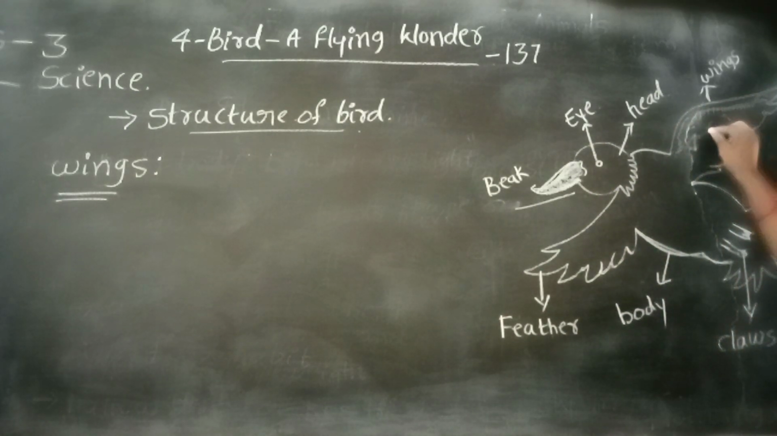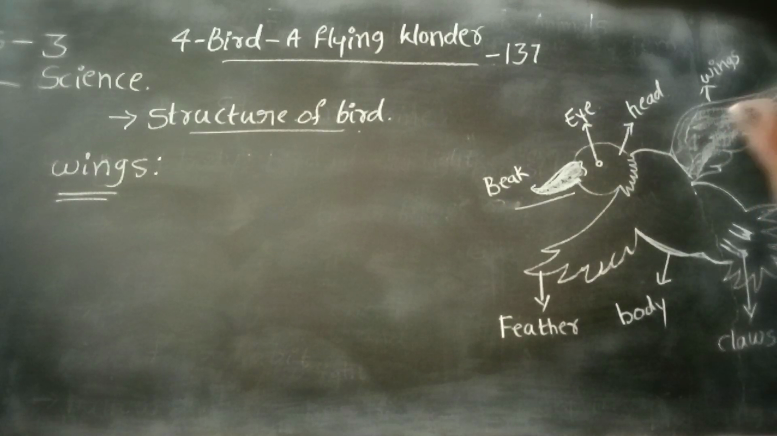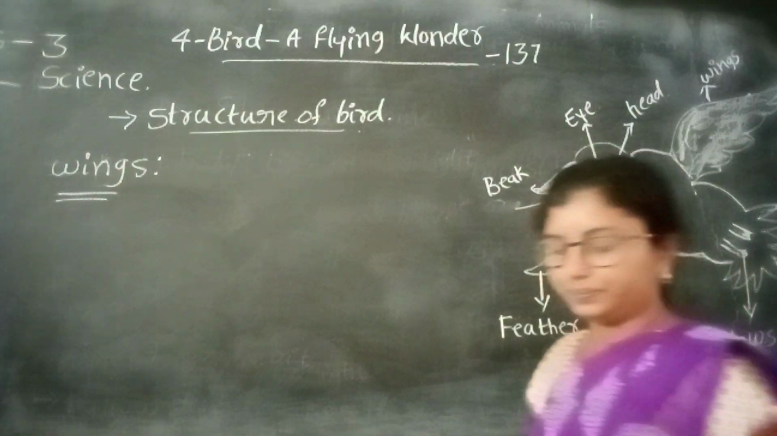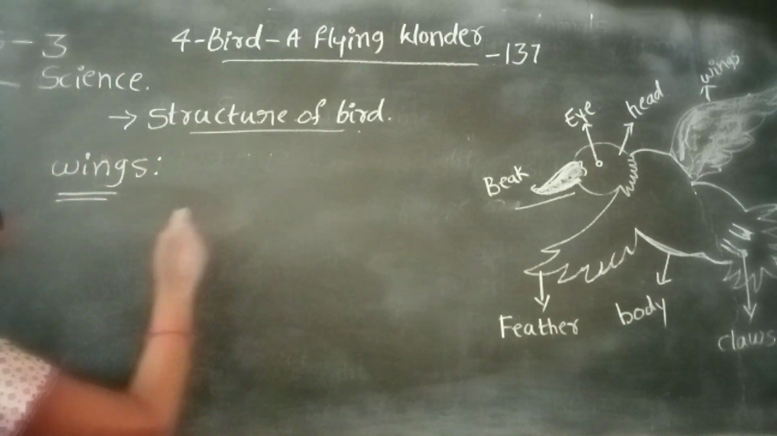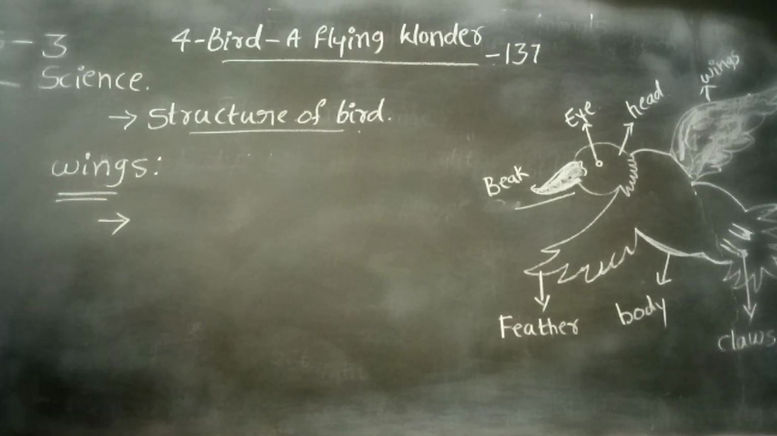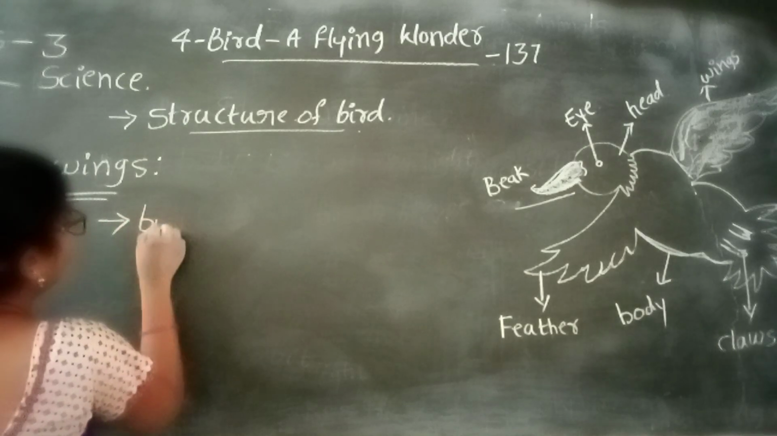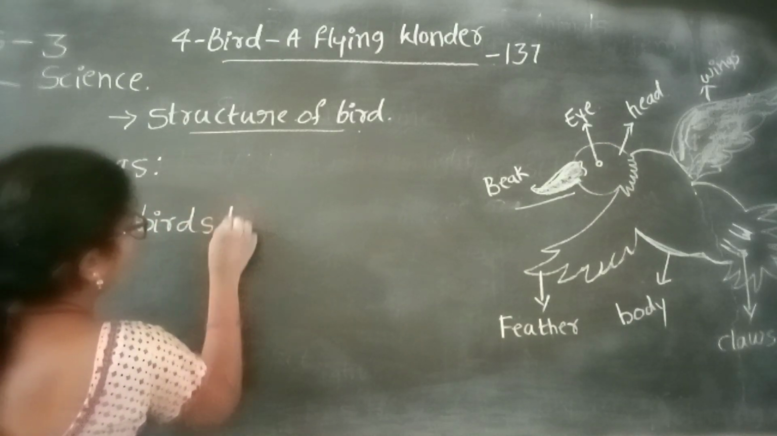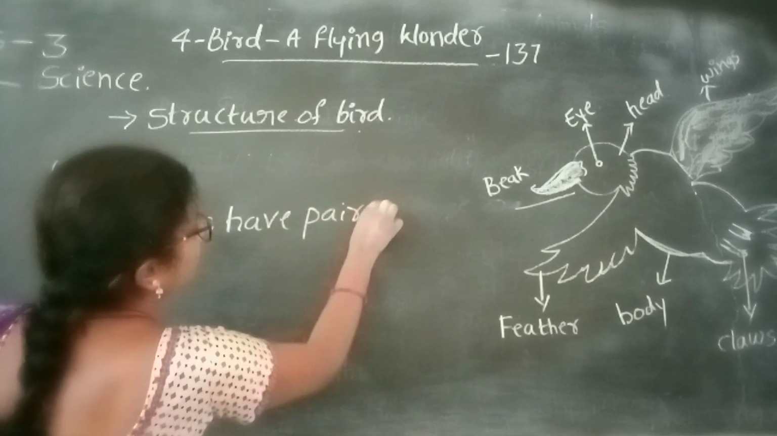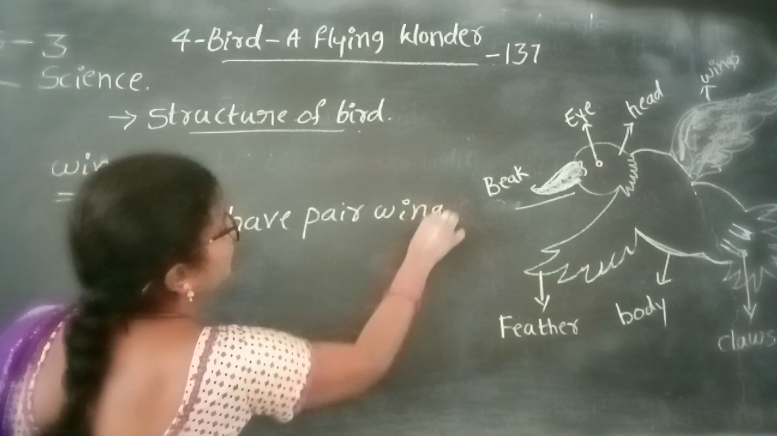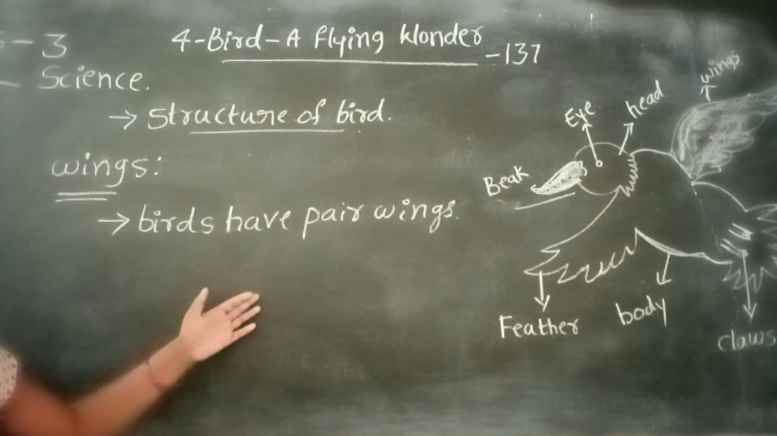This shaded part is called the wings of the bird. Birds have a pair of strong wings. Birds have two wings, a pair of wings.